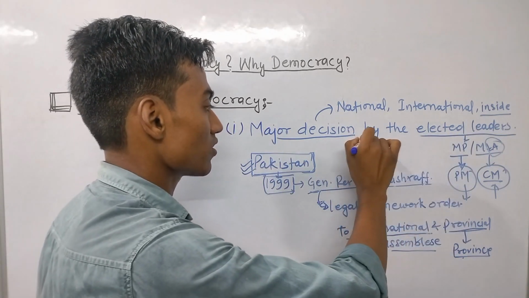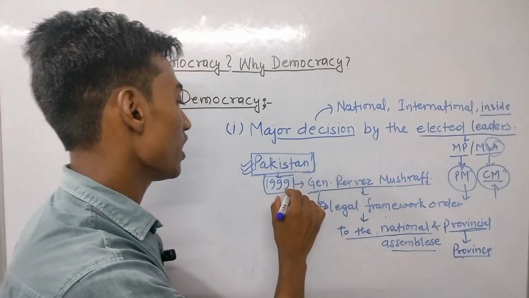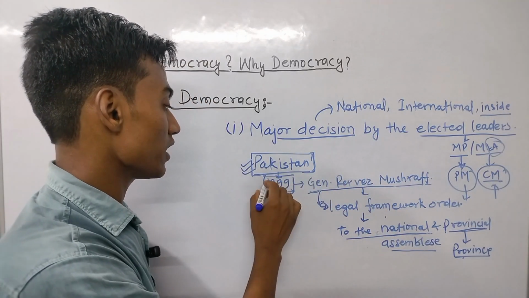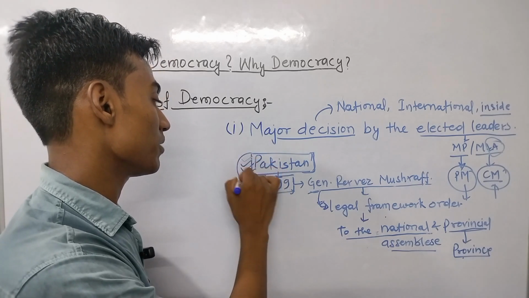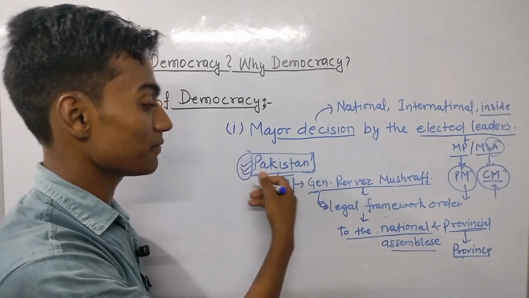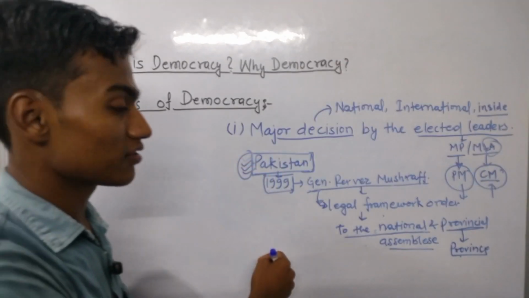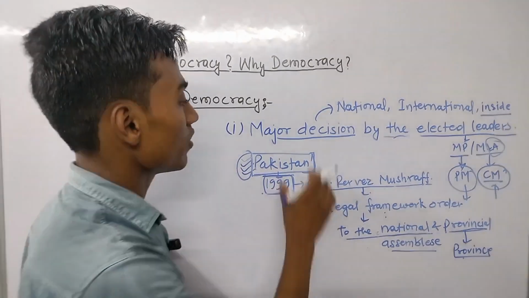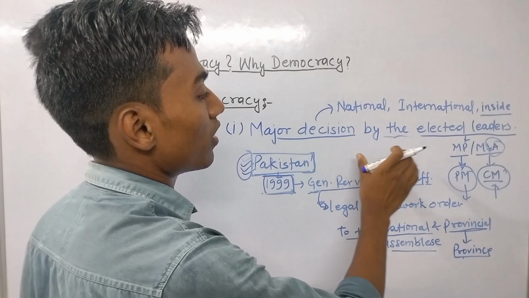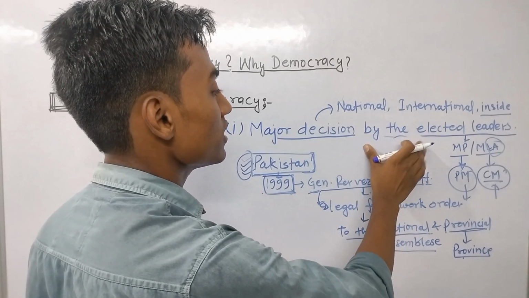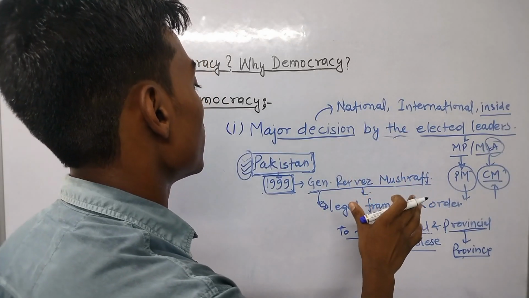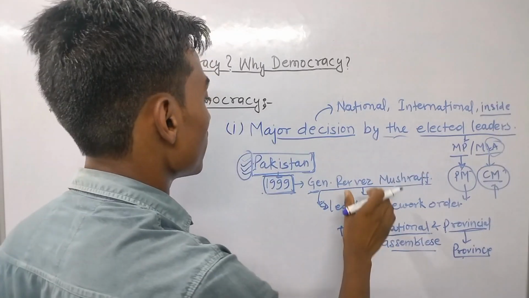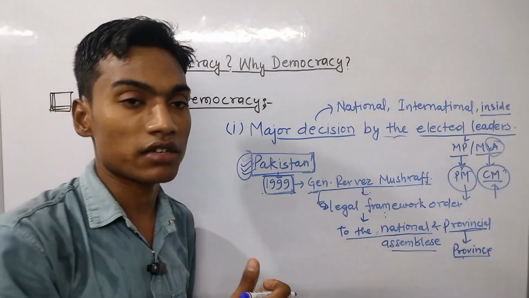Now we have understood that major decisions are made by the elected leaders. In this context of democracy, one exception is our neighbor, Pakistan, whatever I have said about this nation. Now we will see the exact explanation of this feature according to our NCERT book.